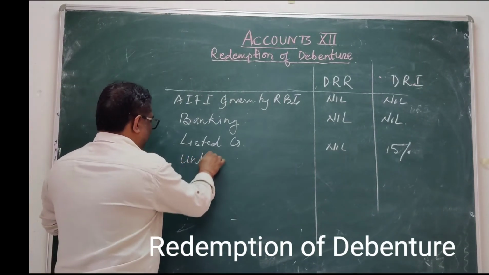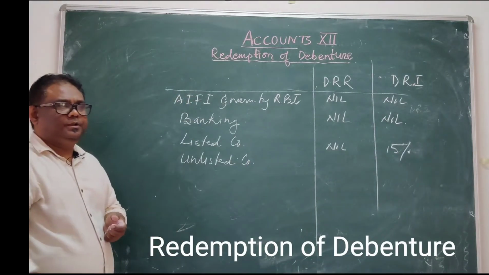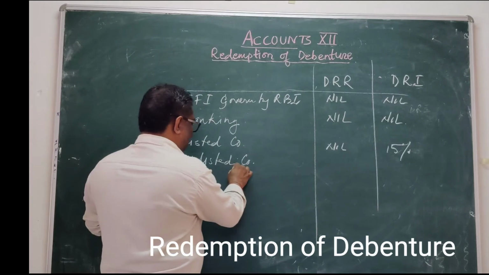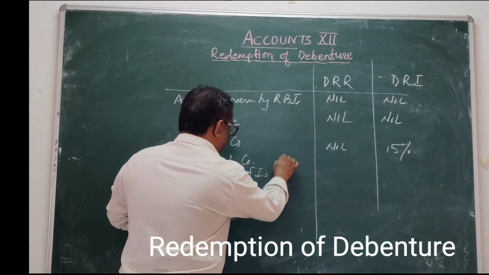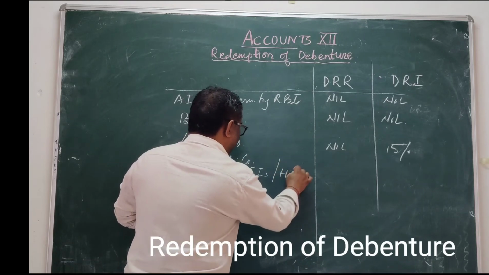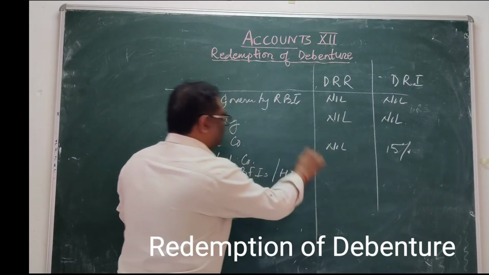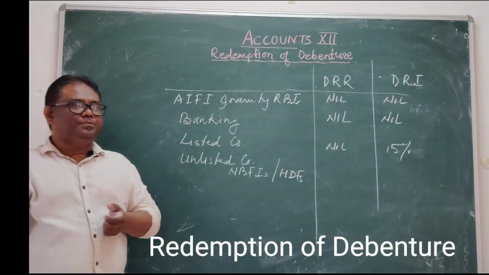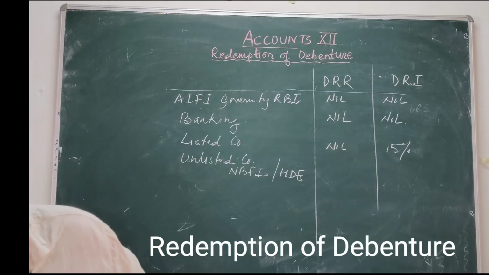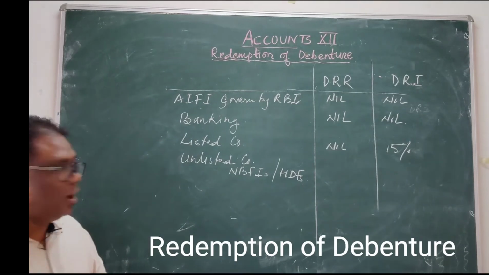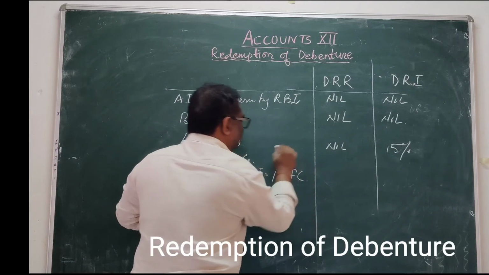And unlisted companies. It may be non-banking financial institutions or housing development financial corporation, HDFC, housing finance corporations.